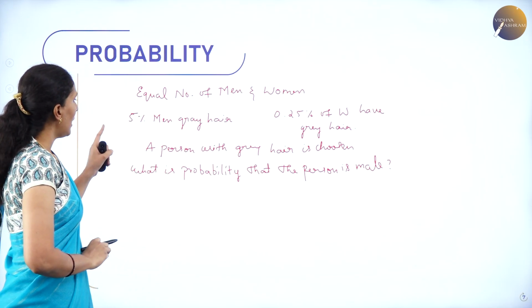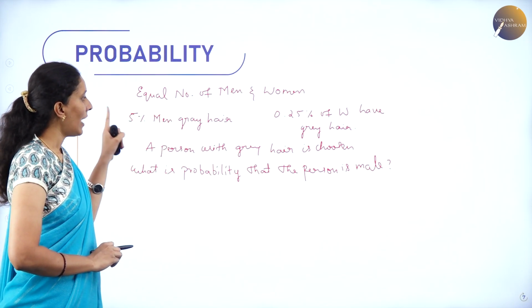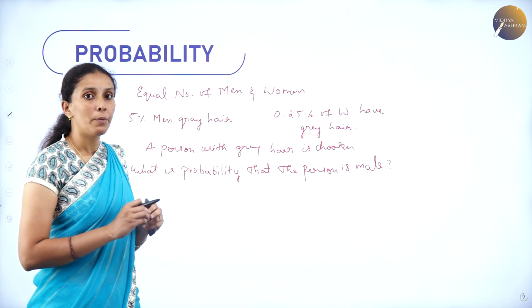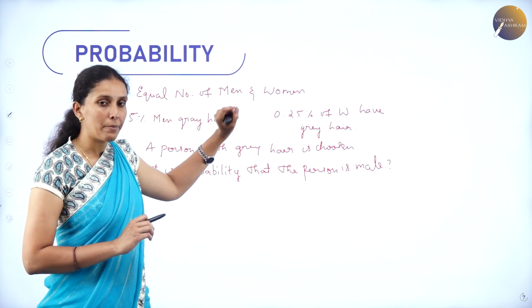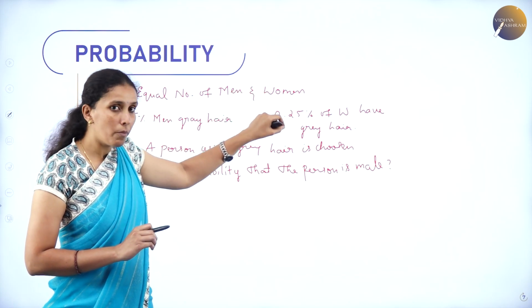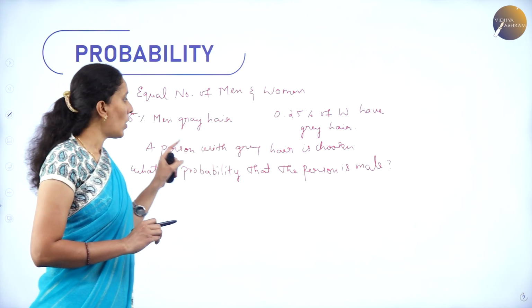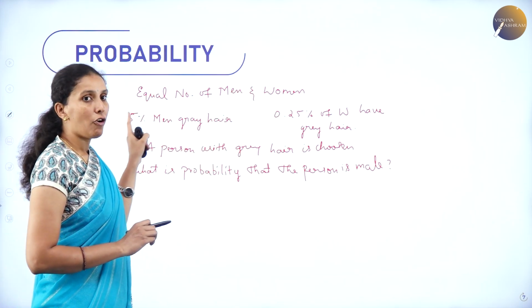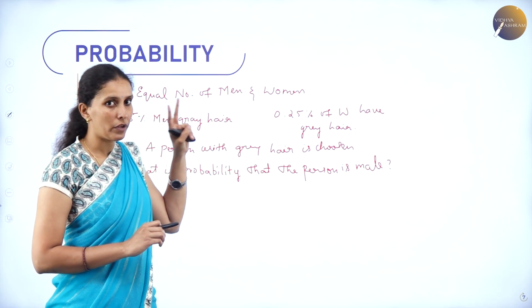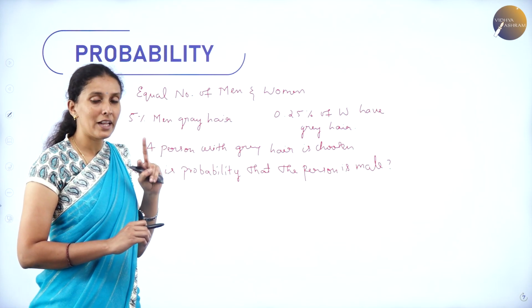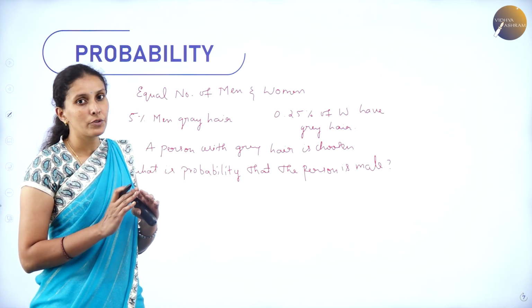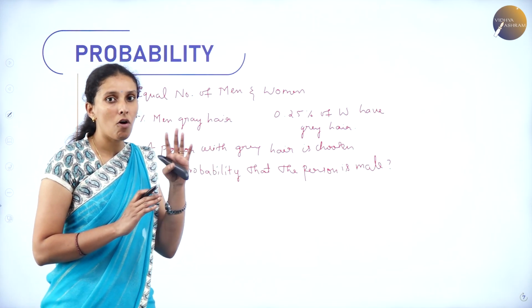Now let us first see here, they have clearly given the probability value of men who have grey hair and the probability value of women who have grey hair. What is the probability of choosing men and women? If I say there are equal number of men and women, out of the total I can choose either men or women.